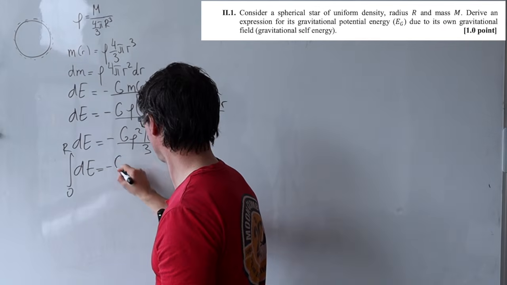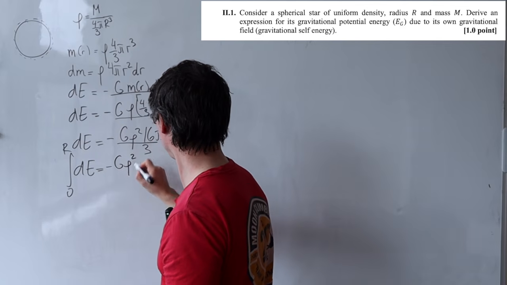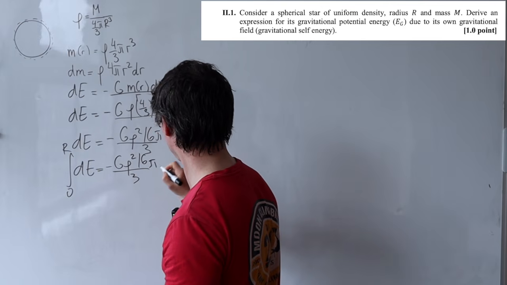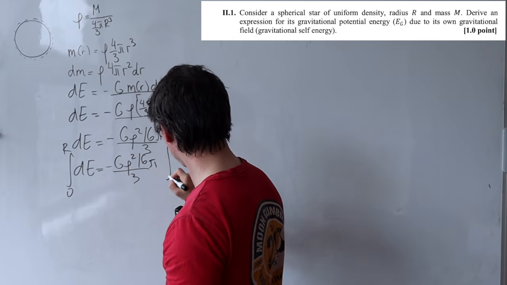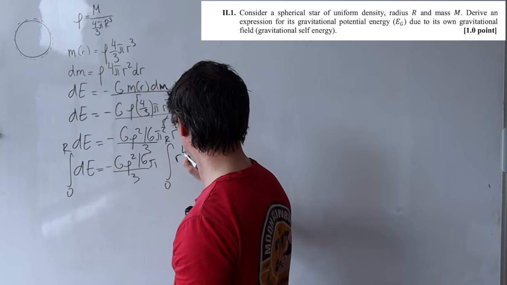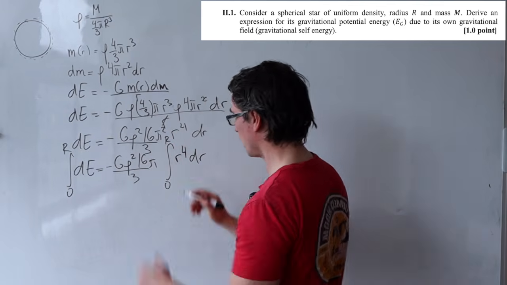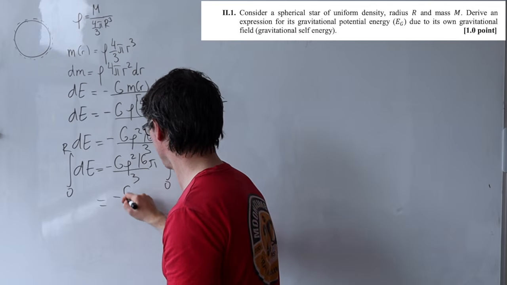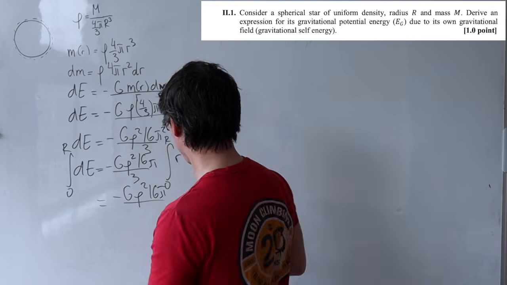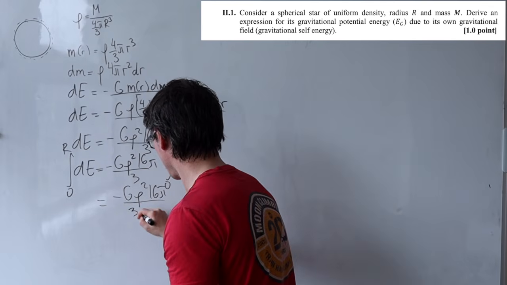So what is that going to give me? It's minus G rho squared, 16 over 3 pi squared. And now we just have the integral from 0 to r of r to the 4 dr, which is a nice and easy integral. So this here is just minus G rho squared 16 pi squared over 3 times 5.